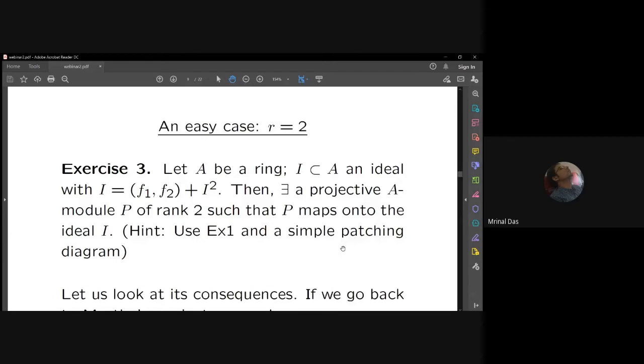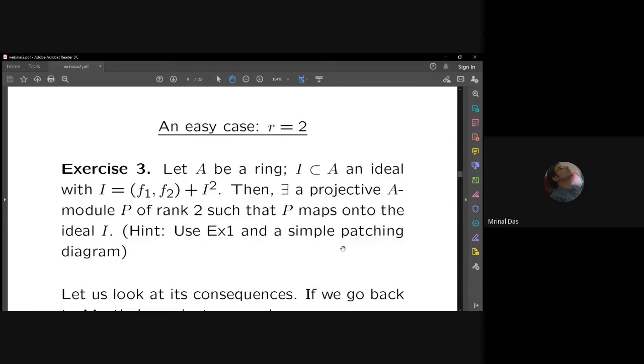So I have given a hint that one can use exercise 1 and a simple patching diagram. So one has to patch, and if one knows a little bit about unimodular rows, so one is using here that any unimodular row of length 2 is completable. So that's what is used in proving this result. Now this is an easy case.